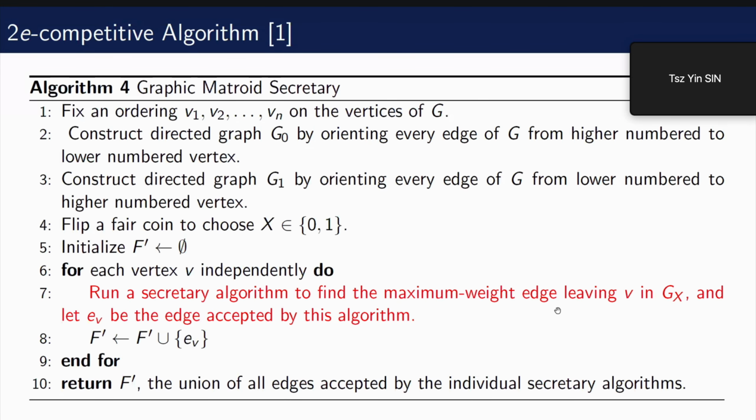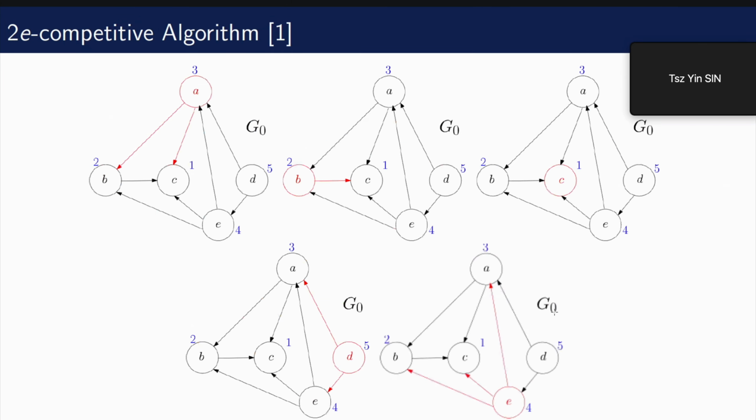After this, we need to run the classical secretary algorithm in parallel for each vertex. So let's see what we got for each vertex. For vertex A, we have 2 edges leaving it. For vertex B, we have 1. For vertex C, we don't have any edge because it has the smallest index 1. For D, we have 2 edges. And finally, for E, we have 3 edges. These are the edges considered for each vertex when we try to choose the best one for each vertex by running the classical secretary algorithm.